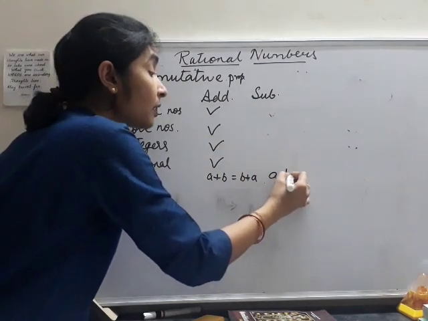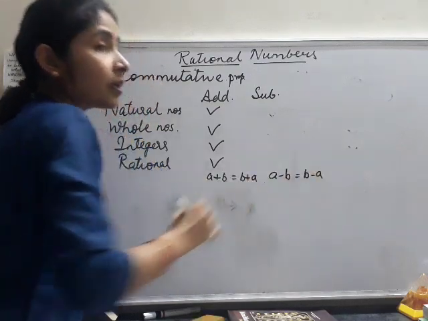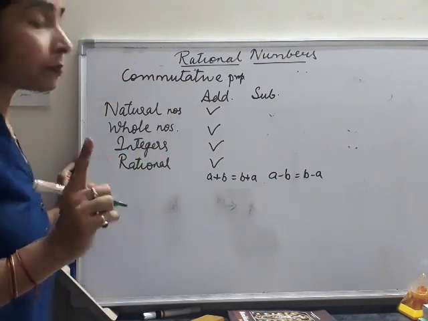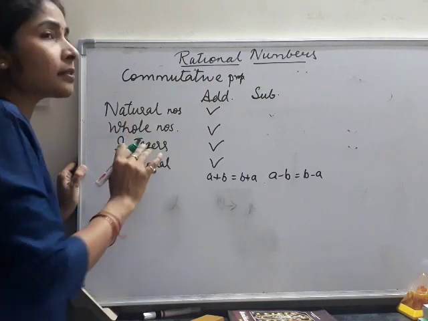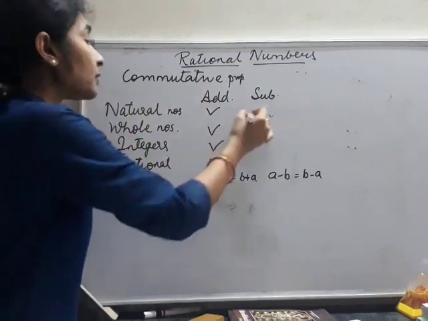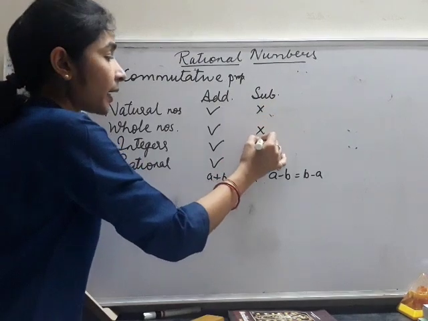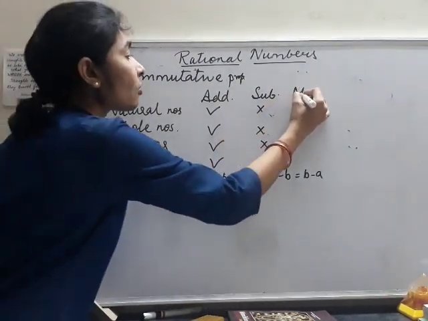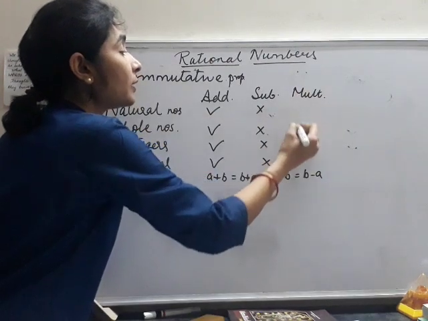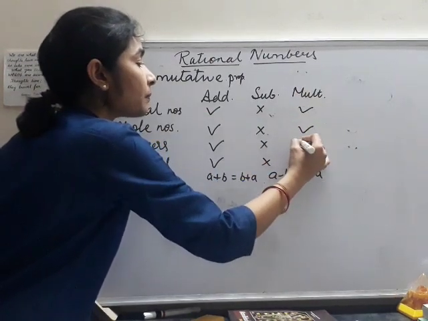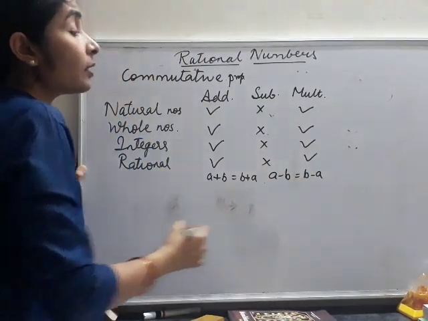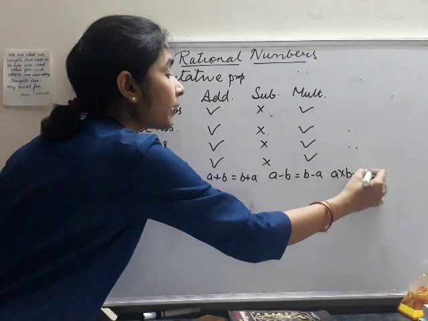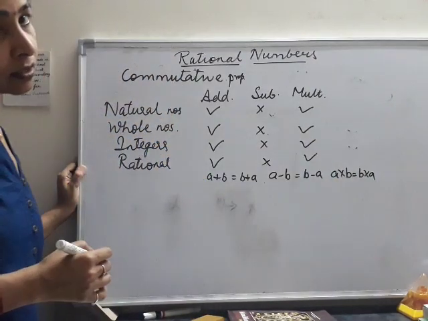A minus b will be equal to b minus a? No, it's not possible. A minus b will never be equal to b minus a, in any of the cases. So in case of subtraction, the commutative property does not hold. Now, in case of multiplication, it is possible every way, because whether we do a into b or b into a, the answer is always the same.